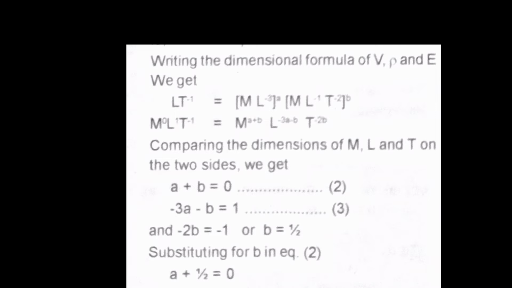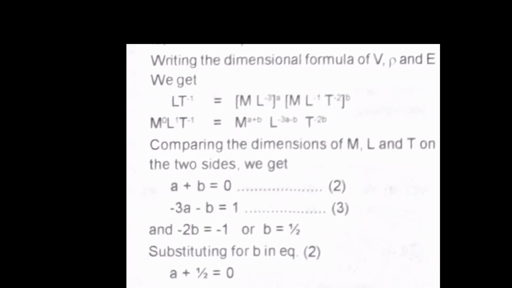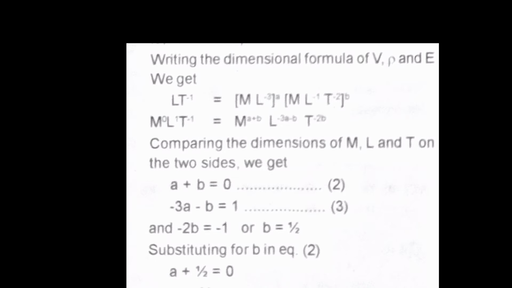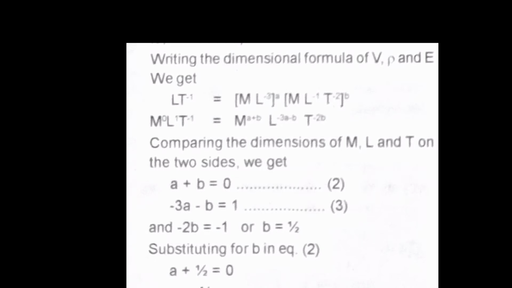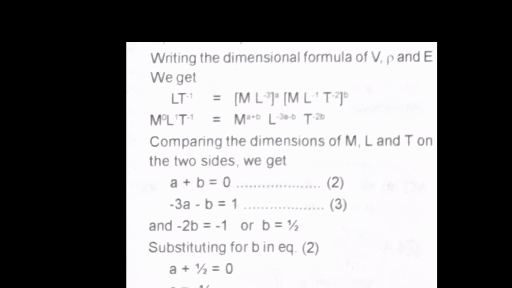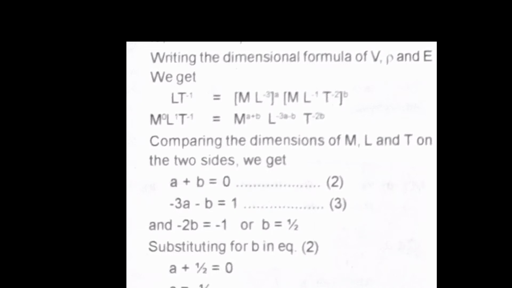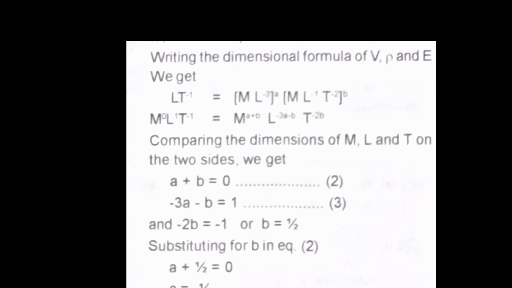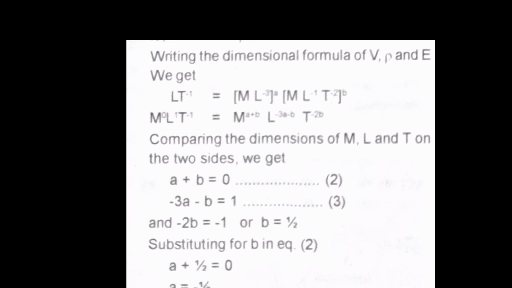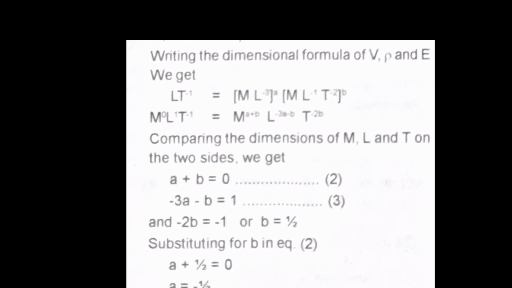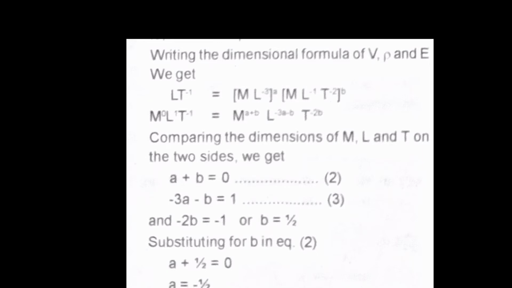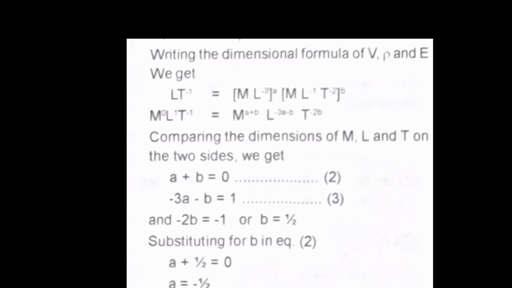And what about E? E is the modulus of elasticity and its unit is Newton meter raised to minus 2. So the dimension is M L raised to minus 1 T raised to minus 2. So we can write down here: L T raised to minus 1 is equal to M L raised to minus 3 whole raised to A into M L raised to minus 1 T raised to minus 2 whole raised to B.